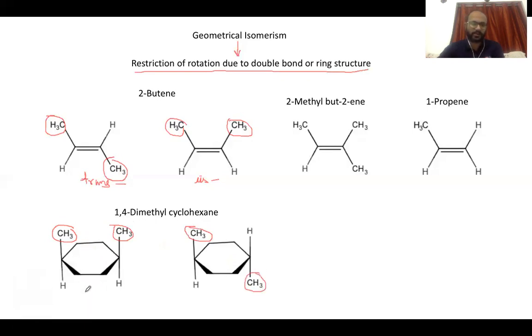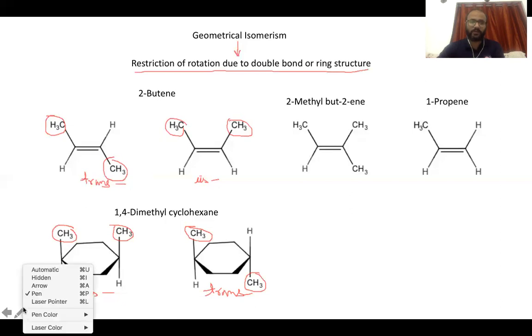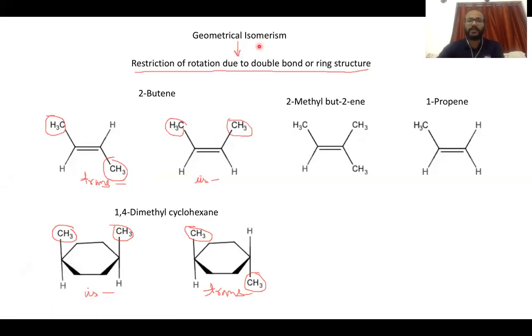When they are on the same side of the ring, that is the cis isomer, and when they are on the opposite side, we say it is the trans isomer. So here we see two different ways in which geometrical isomerism is possible: one is when there is a double bond, and another is when there is restriction due to the presence of a ring structure.